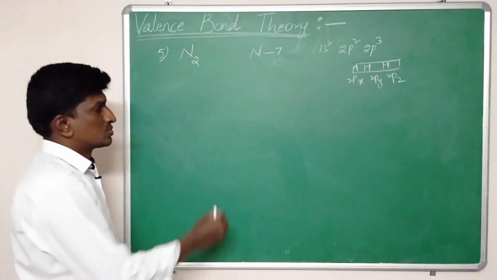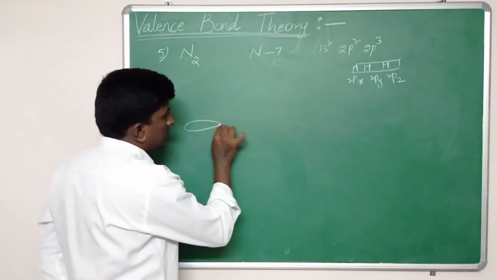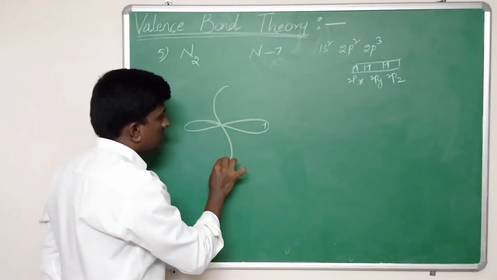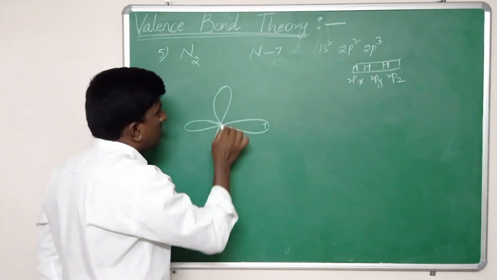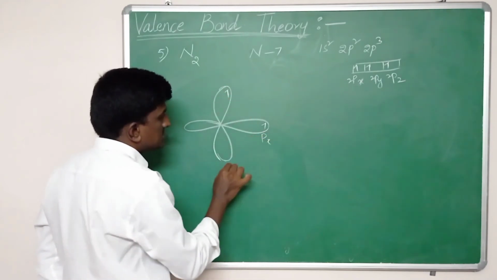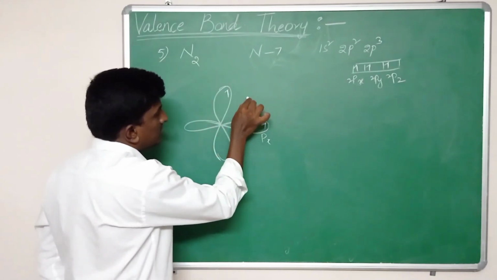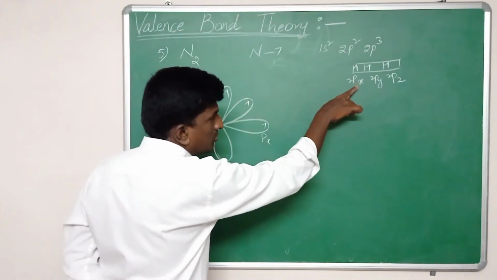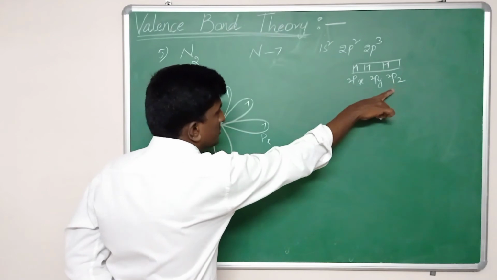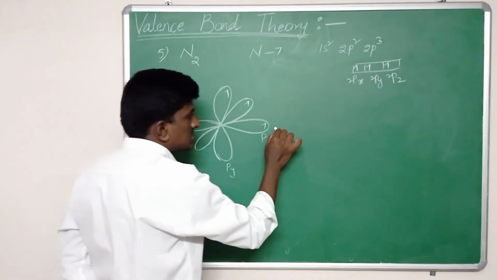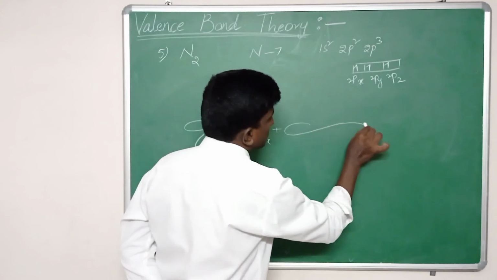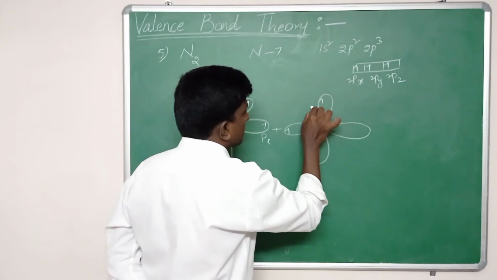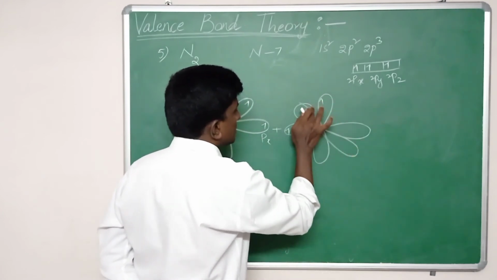When two nitrogens come close to each other, the first nitrogen has unpaired electrons in px, py and pz. So the 3 p orbitals, 2px, 2py, 2pz, have only a single electron. Similarly, the second nitrogen also has single unpaired electrons in px, py and pz.